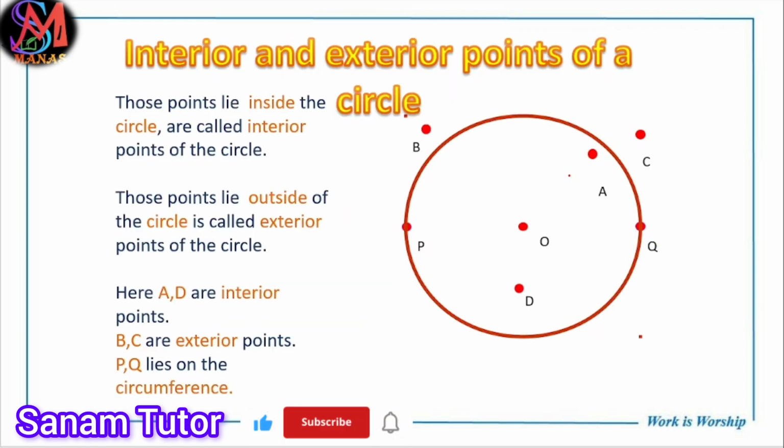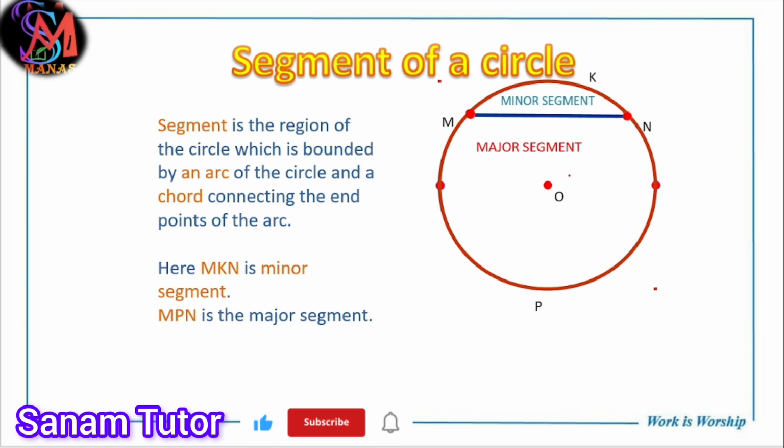Next concept is interior and exterior point of the circle. Simple. Interior means inside, exterior means outside of the circle. Tell me, inside points are A, O and D, and outside are only C and B. And tell me the points which lie on the circumference. That is Q and P. Clear?